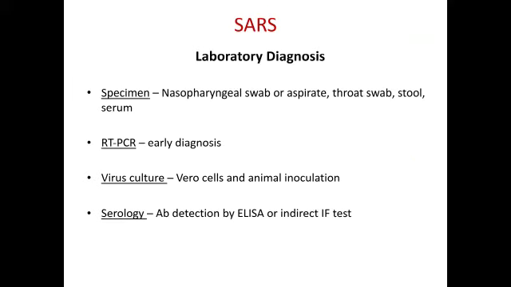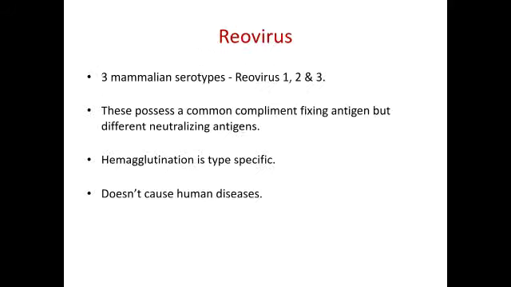Coming to the lab diagnosis, specimens collected are nasopharyngeal swab or aspirate, throat swab, stool and serum. RT-PCR is used for early diagnosis. Virus culture is by Vero cells and animal inoculation. Serology antibody detection is by ELISA or indirect immunofluorescence test.